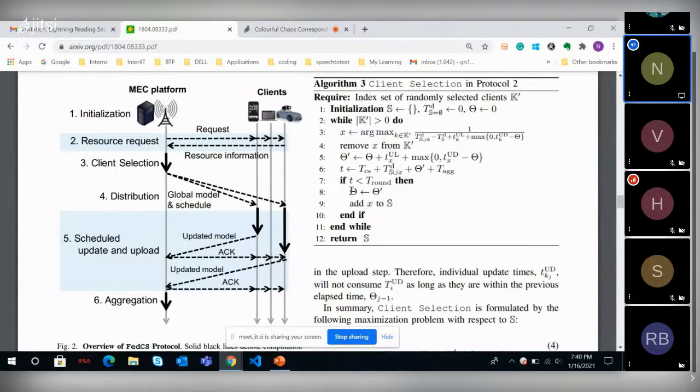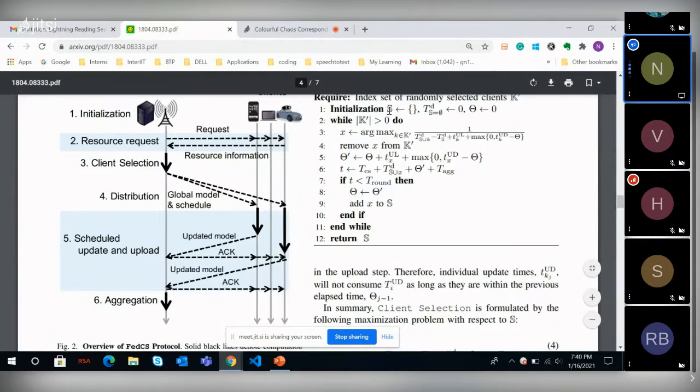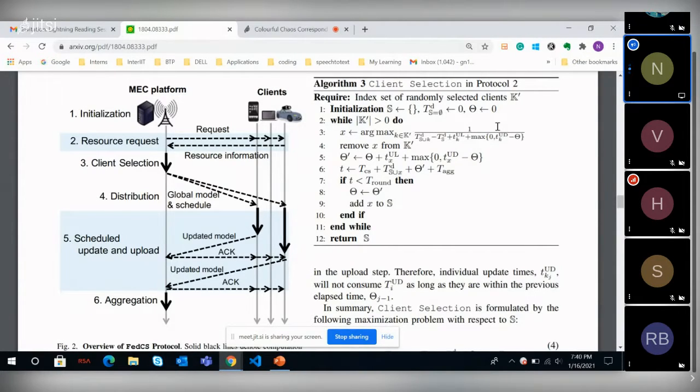After a particular client satisfies this condition, we'll be adding it to this set and then removing it from the initially selected clients, so that we won't be getting multiple updates from the same set of clients. As you can see, there is this step called remove X from K, and then they have add X to S. Correct. So this makes sense, which is cool.